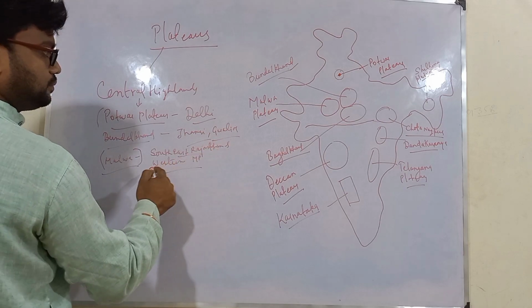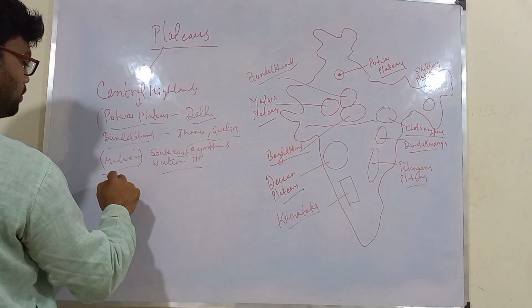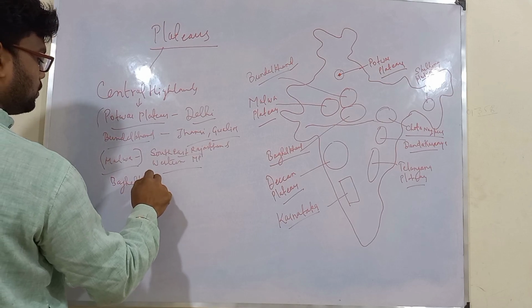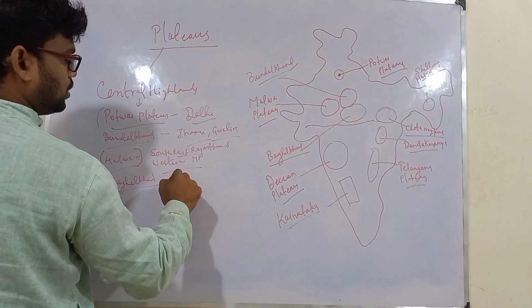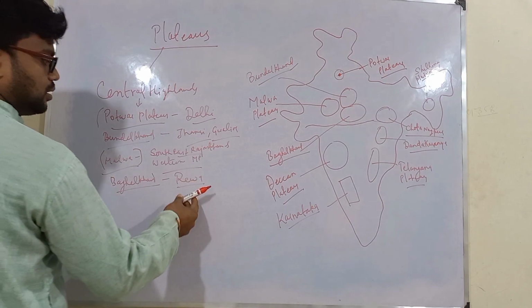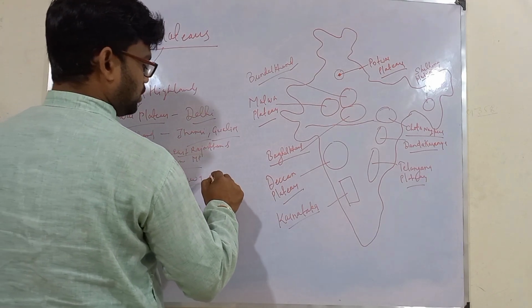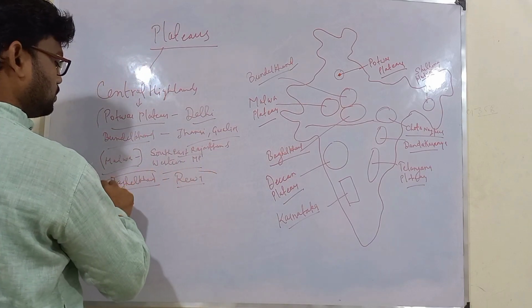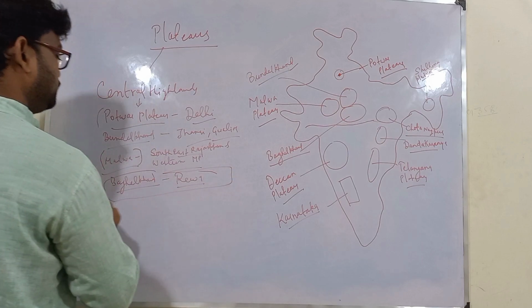Then we have Baghelkhand. This from the Rewa district of Madhya Pradesh and Damoh district of Madhya Pradesh. All these form a part of this Baghelkhand plateau.